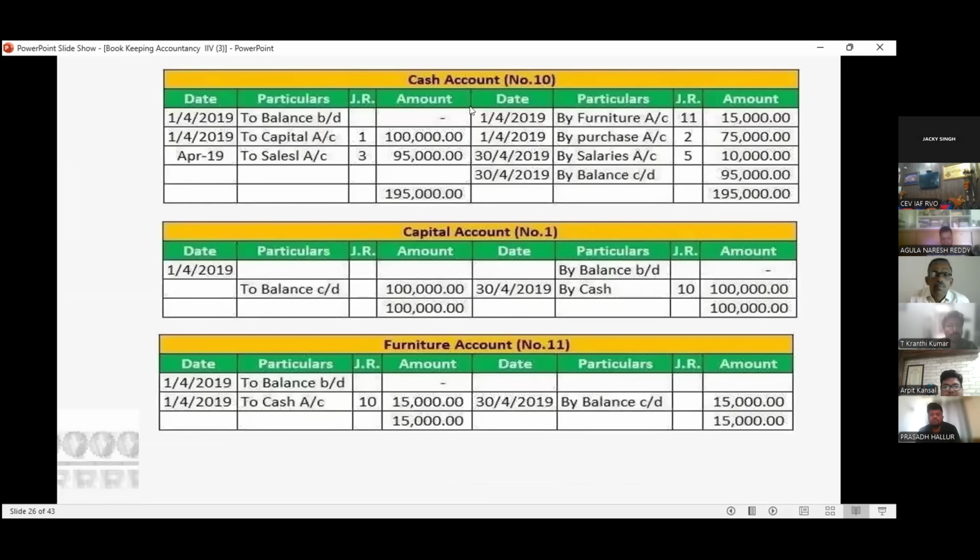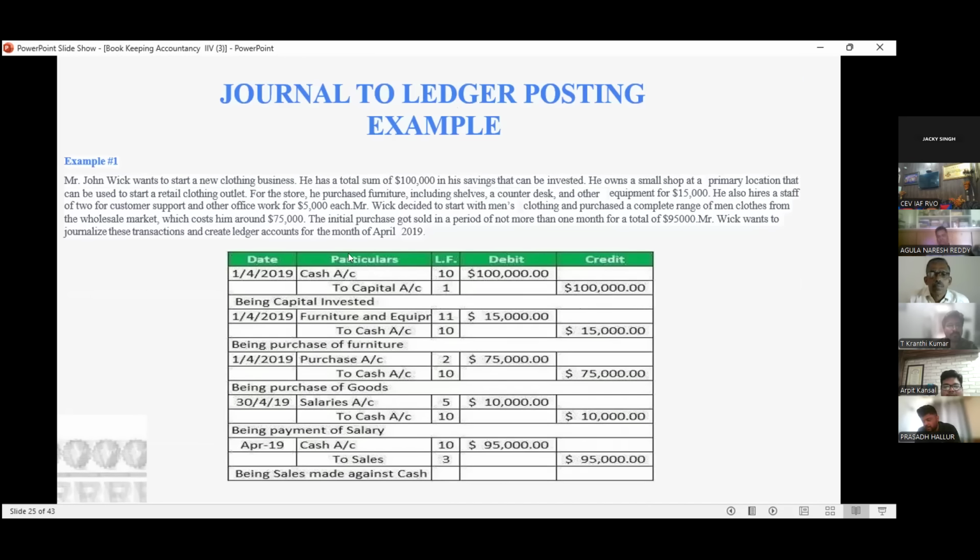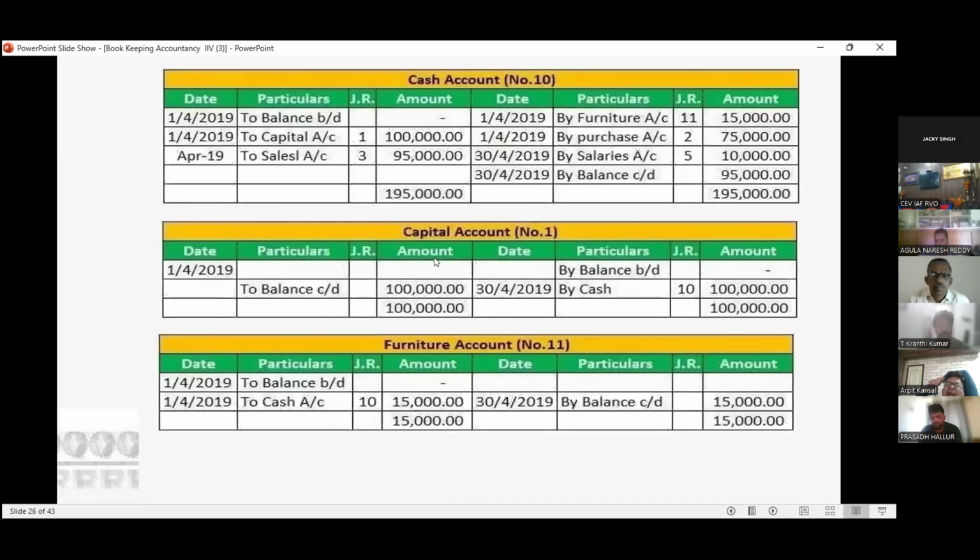Then see, this is all ledger. Every transaction, there should be some ledger. See, in here, what is this ledger? We have a cash ledger, capital ledger, furniture and equipment ledger, purchase ledger, salary ledger, and sales ledger. We have created all these ledgers: cash, capital, furniture, all these ledgers.